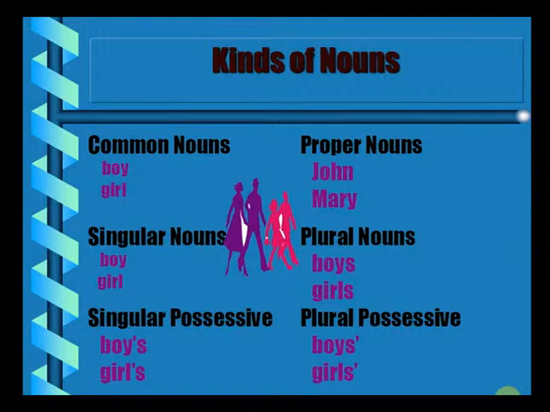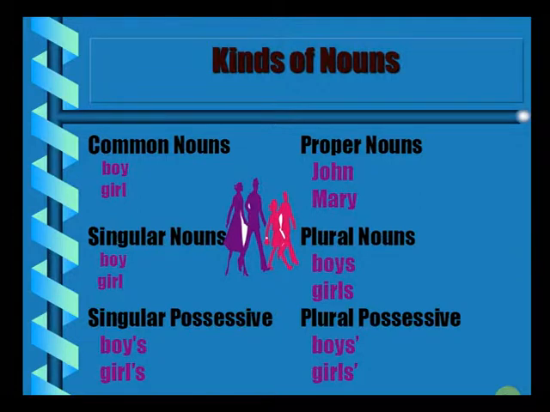But if a possessive noun has to be framed out of a plural noun, in that case, you will keep the apostrophe at the end. You would say boys, B-O-Y-S, and then the apostrophe at the end. If I have to say this is a boys' school, that means I'm talking about a school that belongs to many boys. So in that case, I would use the noun that is plural possessive, B-O-Y-S apostrophe.